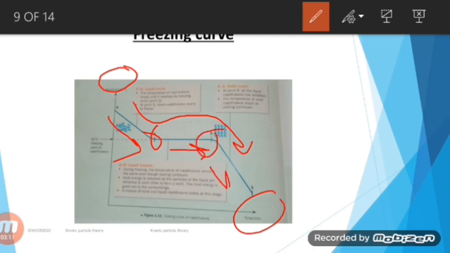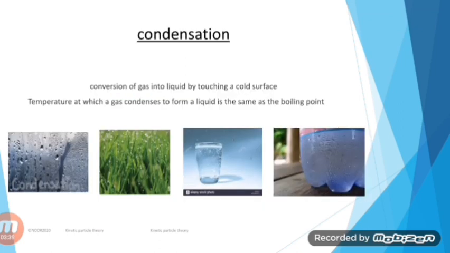As we decrease its temperature further, what will happen till point S, it will be more strongly and rigidly in a solid state. So at point S, the temperature of the solid naphthalene will drop more as it continues cooling. Next is condensation process. So what occurs in condensation process?